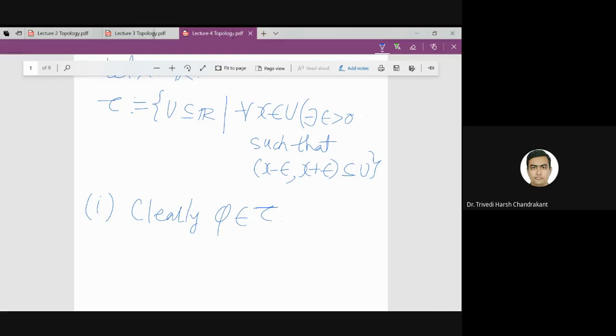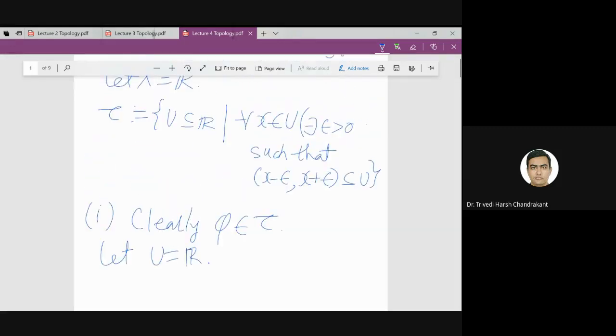On the other hand, let U be equal to X, that means U is equal to R. We need to check that this set, the whole real line, belongs to tau. For that, we need to check that for every x in R there exists some epsilon, depending on x, such that I can always find an interval which is contained in the real line.